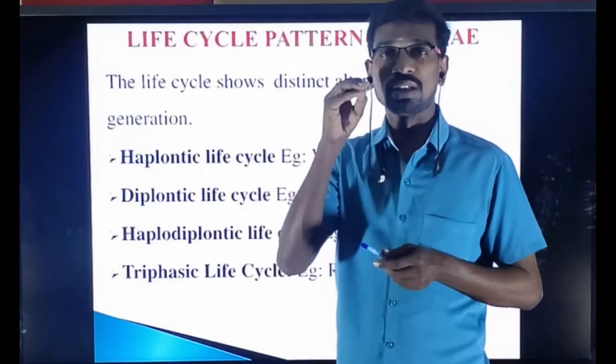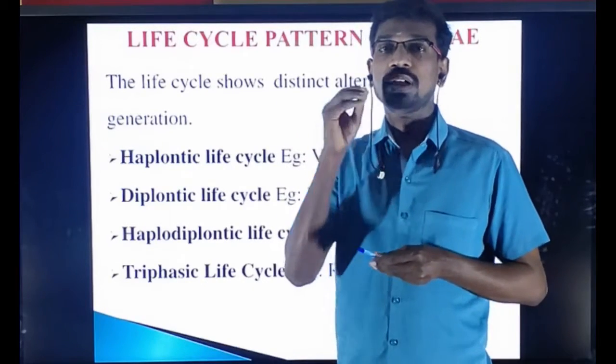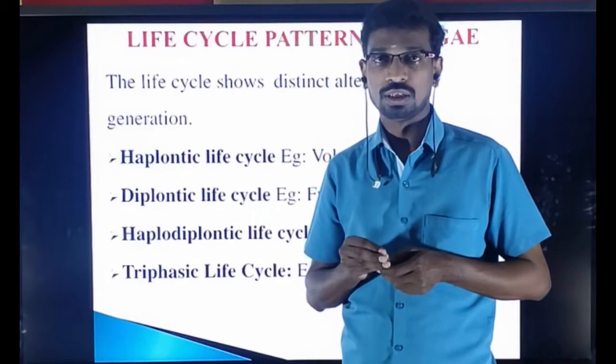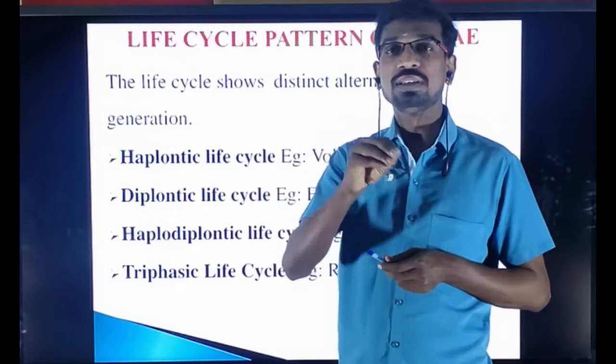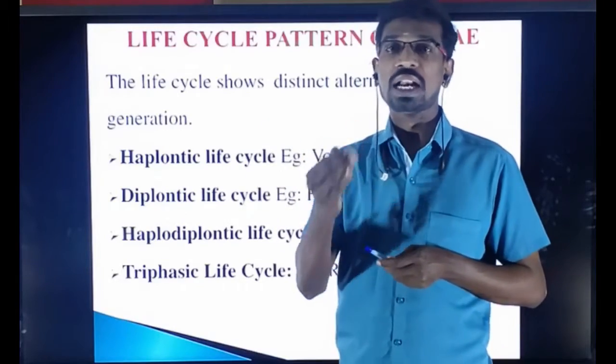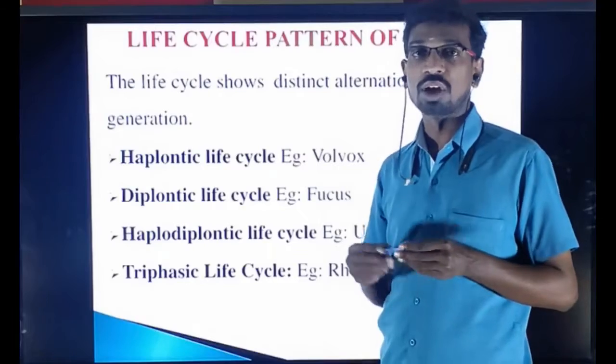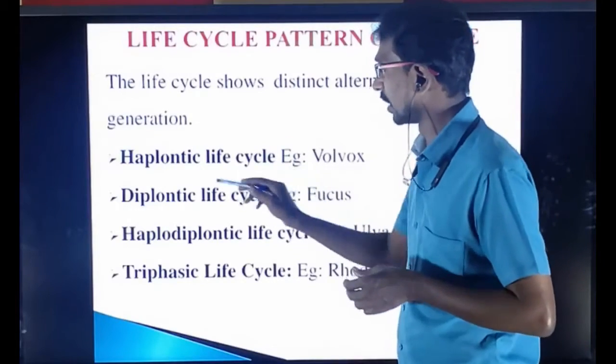Suppose the plant body is a sporophyte, which means the sporophytic plant body produces a gametophyte. Again the gametophyte produces a sporophyte. It's another way. For that, it will be further classified. The alternation of generation is further classified into different types.